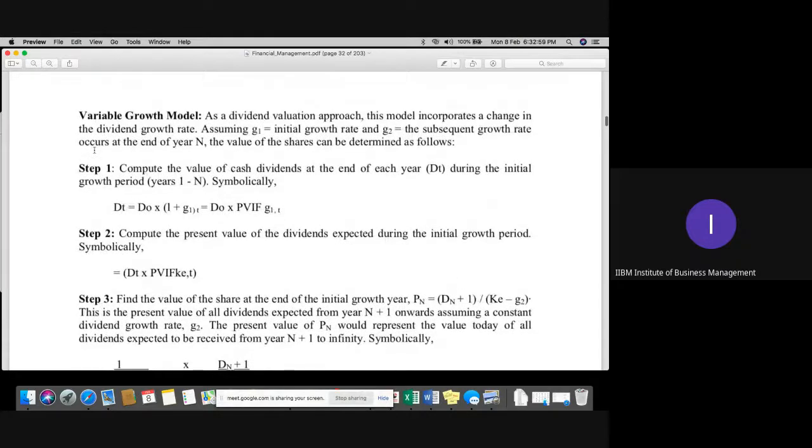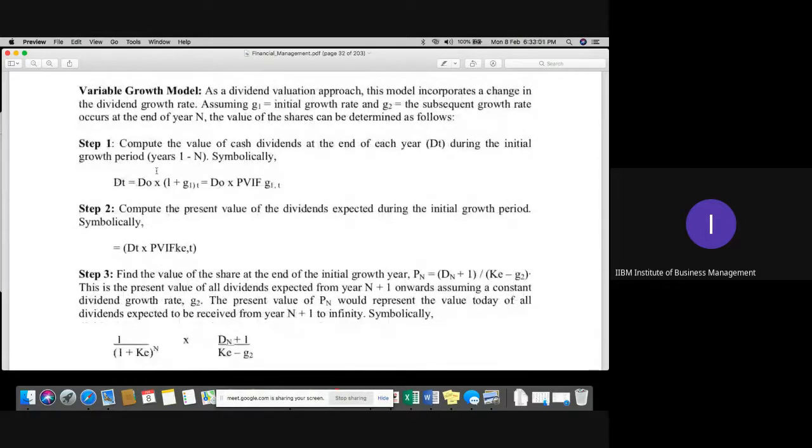Steps are there. First of all, calculate the value of cash dividend at the end of each year. Means for a particular year, you need to calculate separately. For example, for the first year, growth is 5%, so you calculate separately. For second year, it is separate, third year, separate, and so on. As a dividend valuation approach, this model incorporates changes in the dividend growth rate, where G1 is the initial growth rate and G2 is the subsequent growth rate at the end of year N. So how to calculate that?